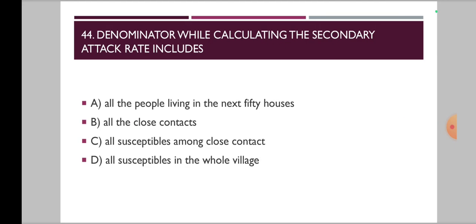Now 44th question. Denominator while calculating the secondary attack rate includes. Options are A, all the people living in the next 50 houses, B, all the close contacts, C, all the susceptibles among close contact and option D, all susceptibles in the whole village.